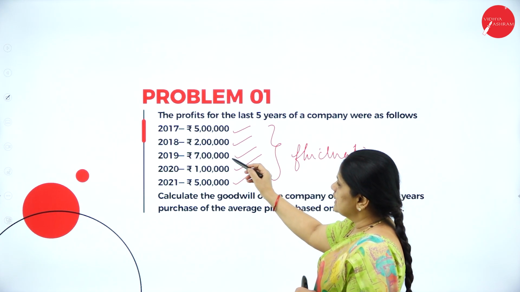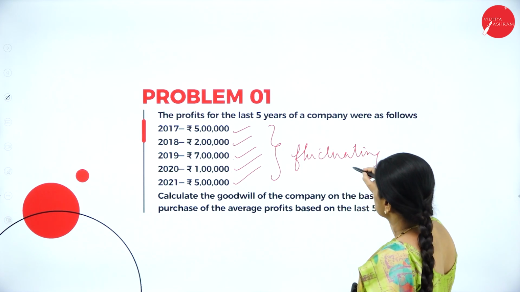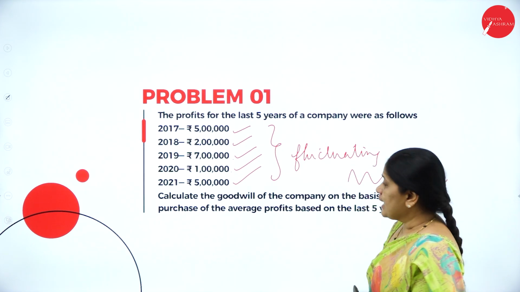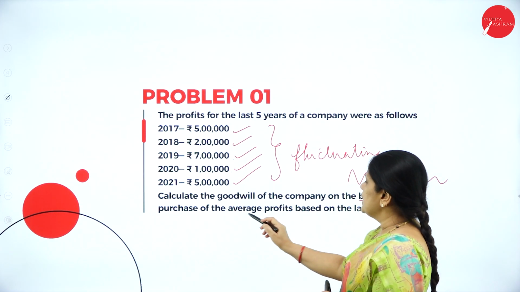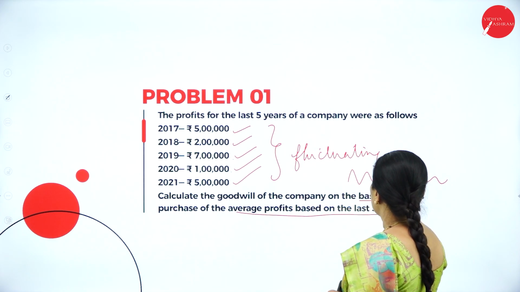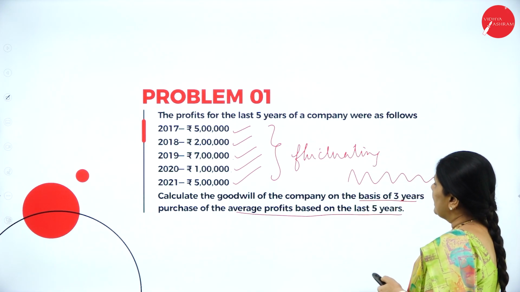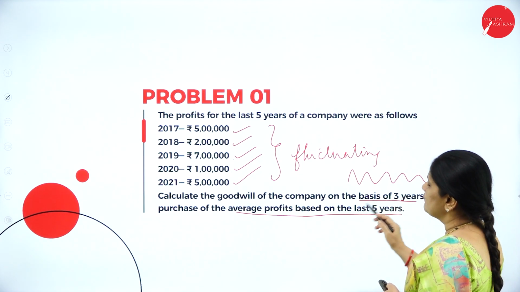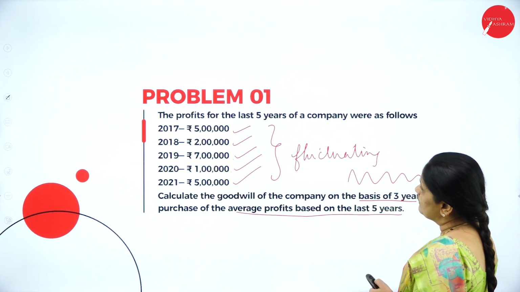From 7 lakhs, it reduced to 1 lakh and again increased to 5 lakhs. Calculate the goodwill of the company on the basis of 3 years purchase of the average profits based on the last 5 years.